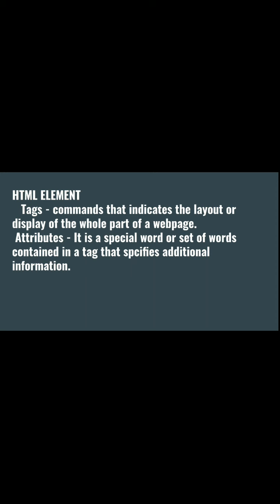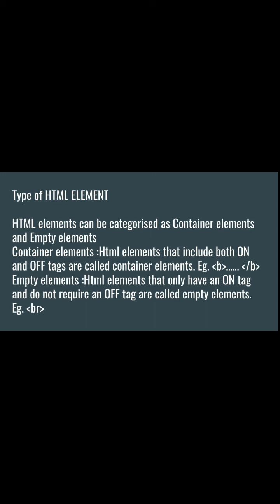Now we will be discussing types of HTML. HTML elements can be categorized as container elements and empty elements. Container elements include an on tag and an off tag, and empty elements contain only an on tag. An off tag is not required. Examples of container elements are bold, body, HTML, the main structure, which have an on tag and an off tag. Empty elements such as break and horizontal rule don't require an end tag.